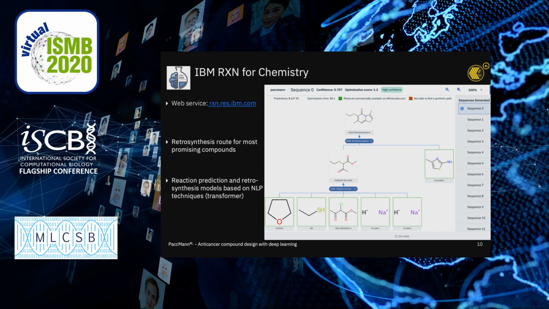We then used IBM RXN, which is a platform for automated chemical synthesis, in order to assess whether we can also synthesize those compounds. And we see here that for this exemplary compound, we only need a set of 6 reactants, and we only need to perform about 2 reactions in order to obtain and synthesize the molecule of interest.